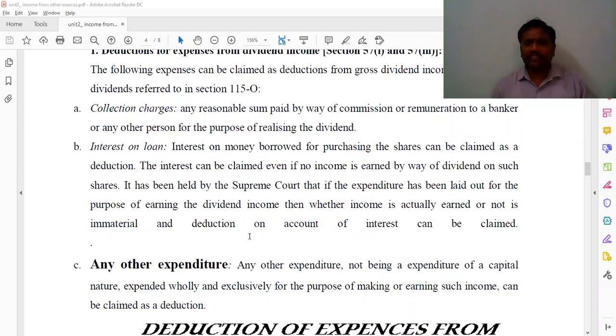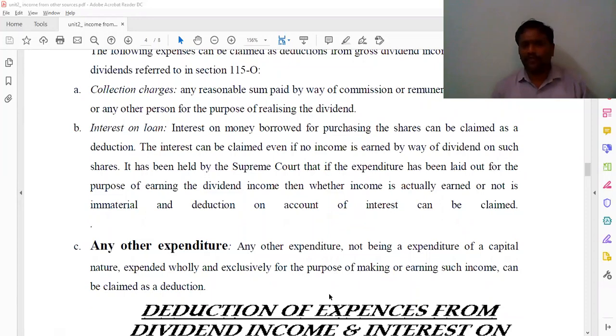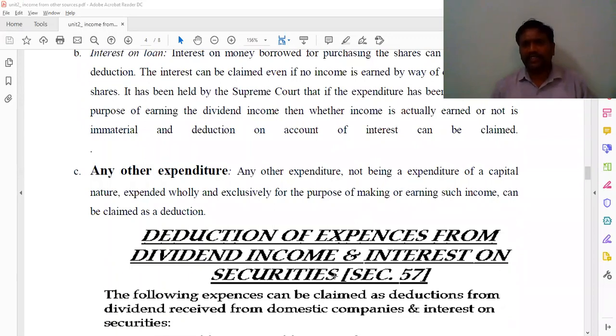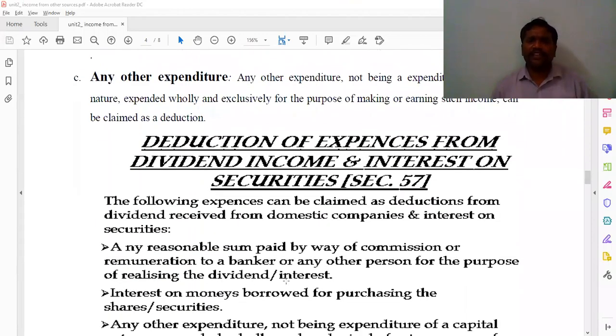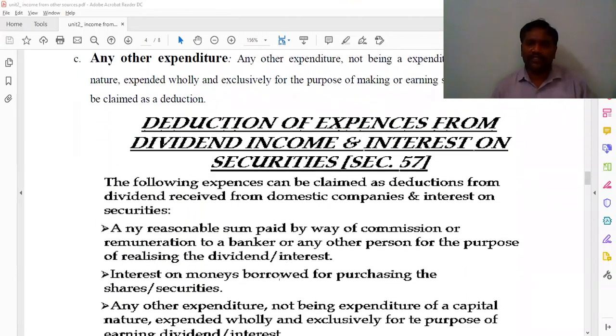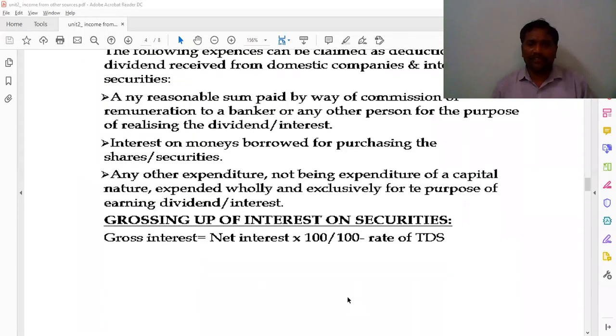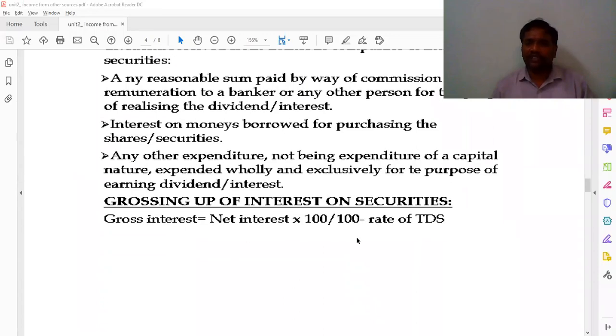And if any other expenditure of a capital nature is given, exclusively for the purpose of earning such income, it can be claimed as a deduction. And this we'll discuss in the next part 2. But here, suppose they give some remuneration for dividend and commission of any other person, interest on borrowed money for purchasing shares and securities, then for expenditure of a capital nature, grossing up of interest is net interest into 100 by 90.